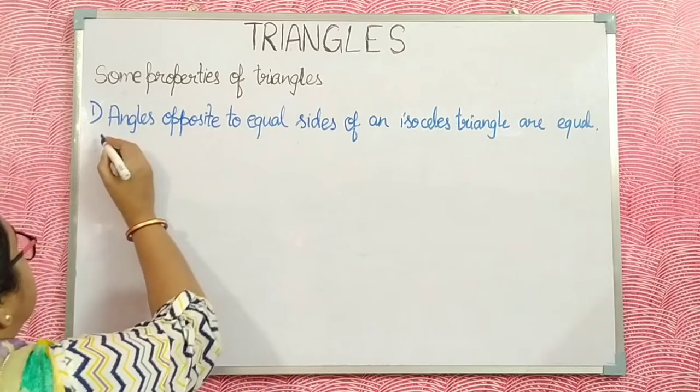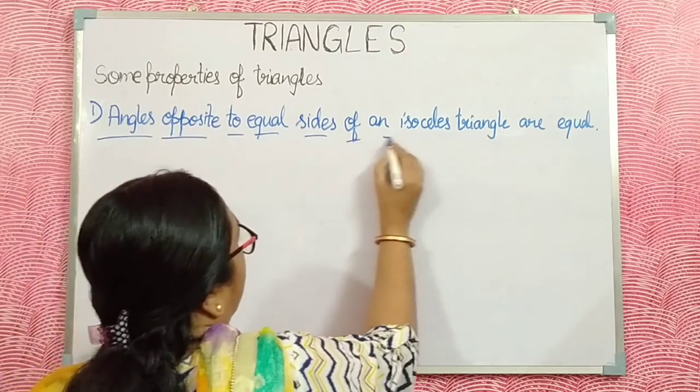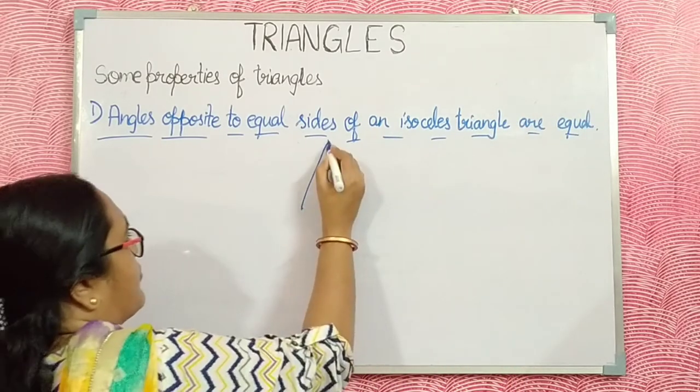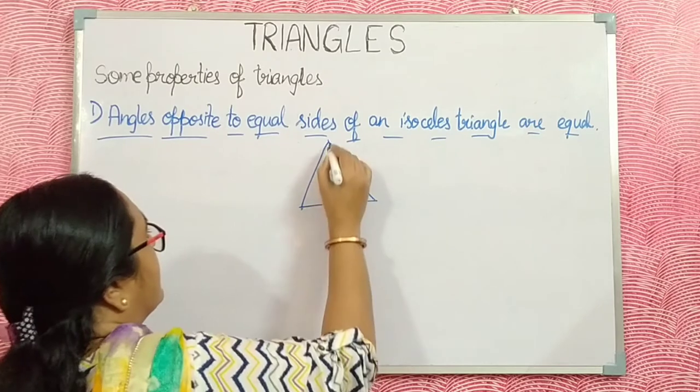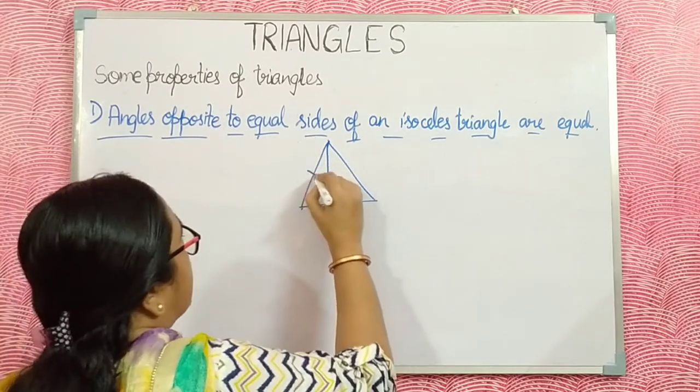The first property: the angles opposite to equal sides of an isosceles triangle are equal.